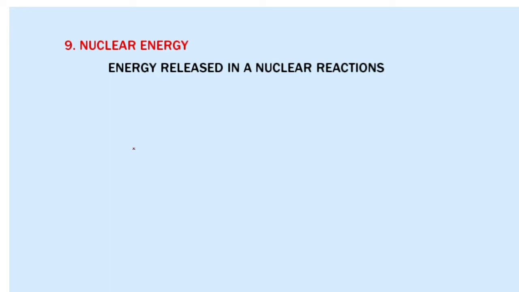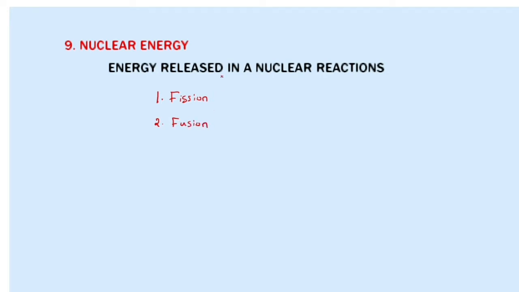The next one is nuclear energy. What is meant by nuclear energy? It is the energy released in nuclear reactions. How many types of nuclear reactions are there? There are two different types of nuclear reactions: one is called fission and the other is called fusion.